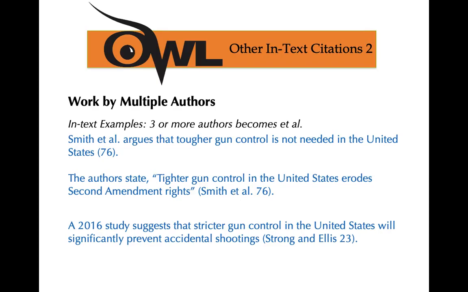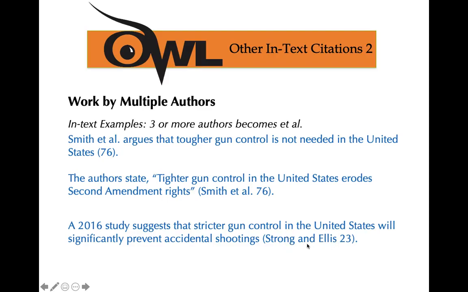Now, what happens if you have 2 authors? Well, that becomes a little different. In the in-text citation, you will provide the last name of both authors separated by the word and, then the page. So it would be Smith and Miller, or Strong and Ellis.